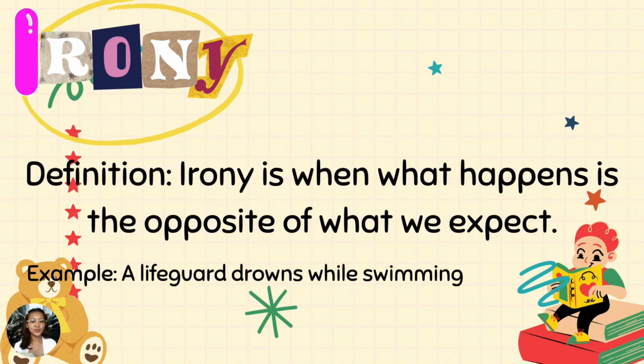Irony happens when what actually occurs is the opposite of what we expect. In simple words, it is when the result is surprising because it is different from what we thought would happen. Example: a lifeguard drowns while swimming. We can question that, why is this ironic? Because a lifeguard's job is to save people from drowning.